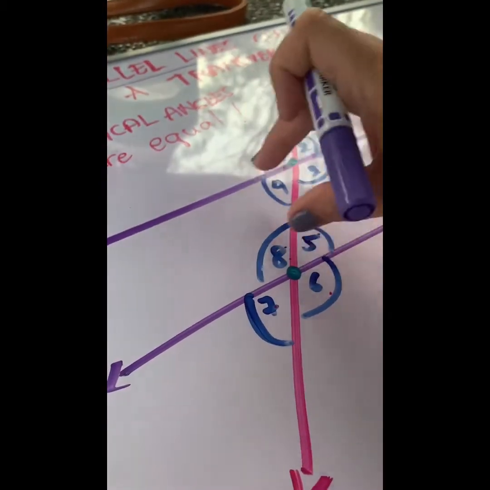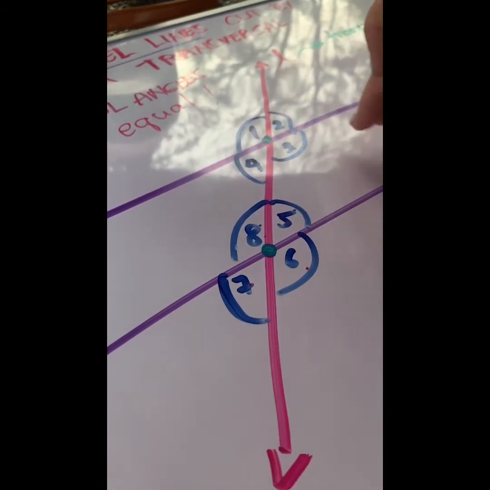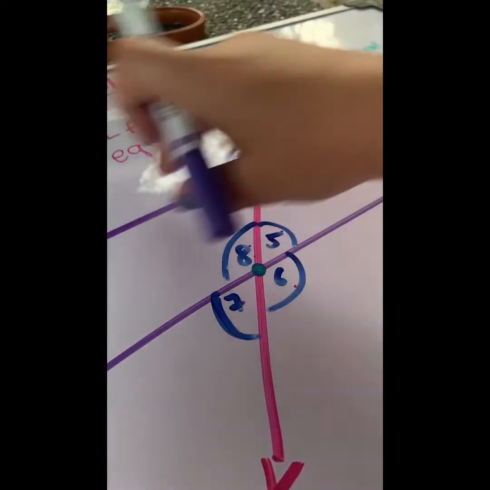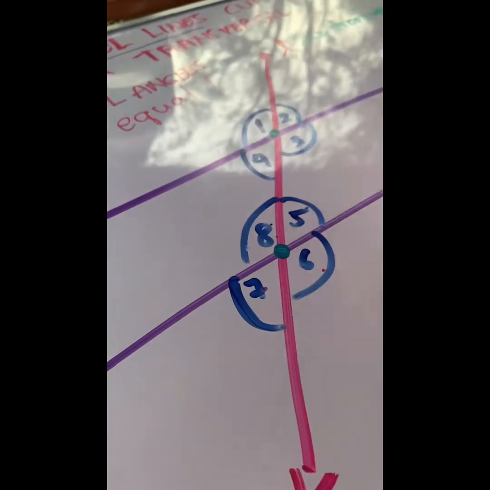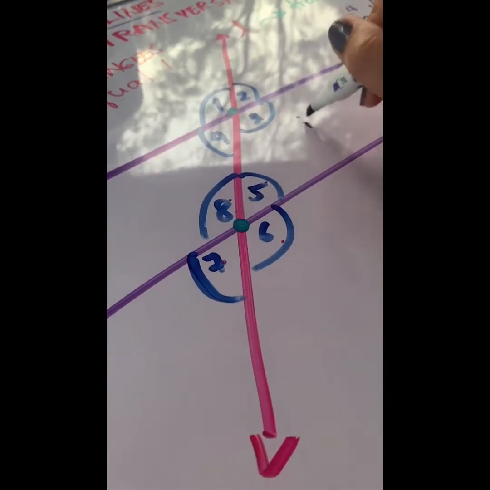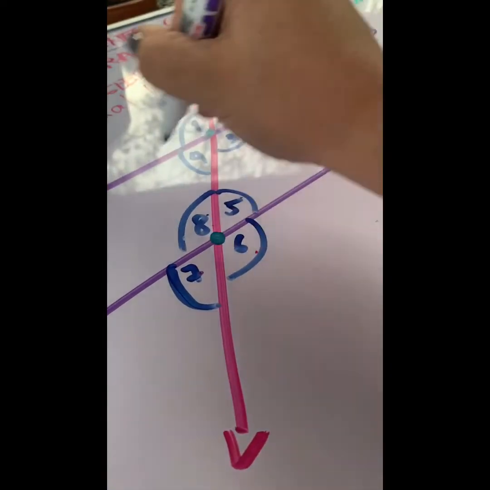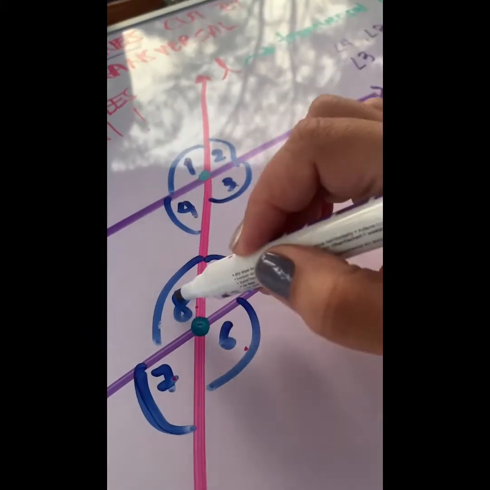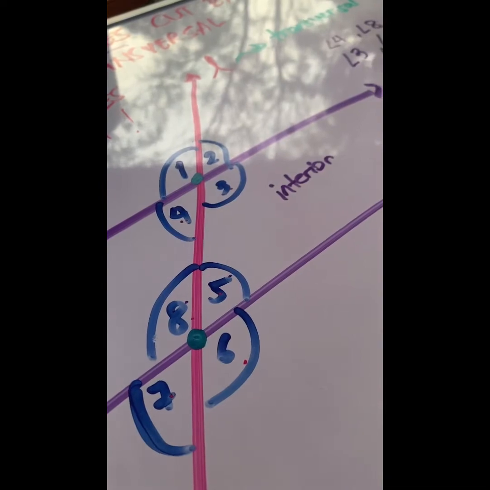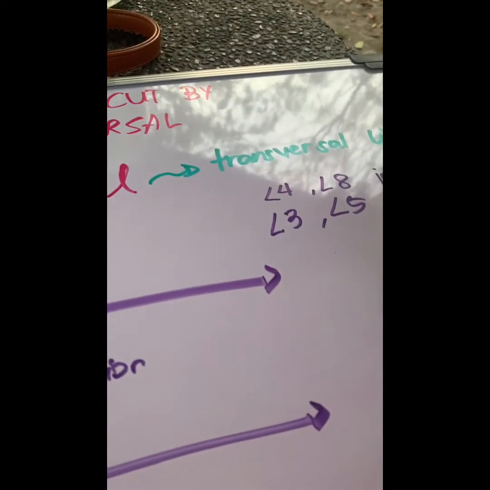Every figure that is inside this space, from this point up to this point, this area or space is the interior. Interior means it's inside. And so these pairs here are actually called interior angles.